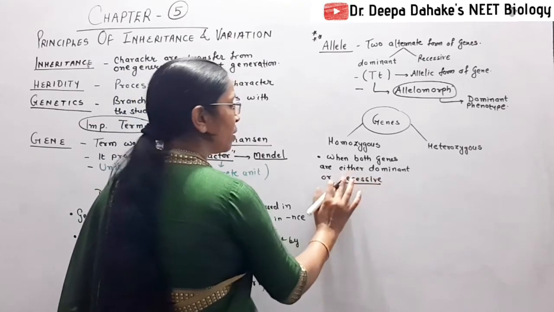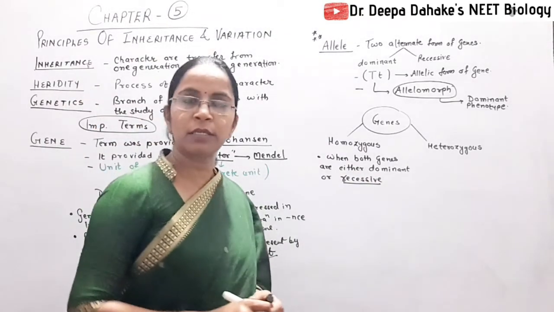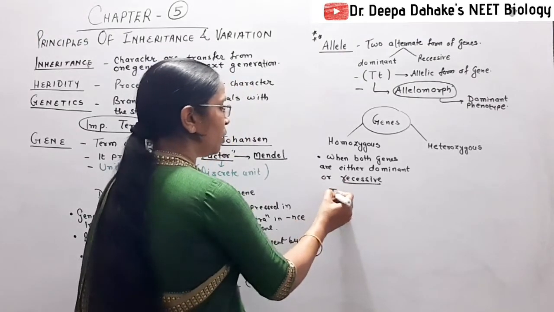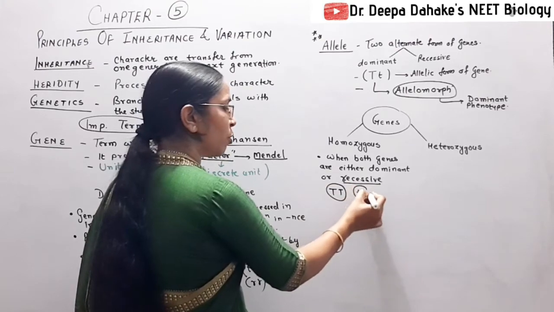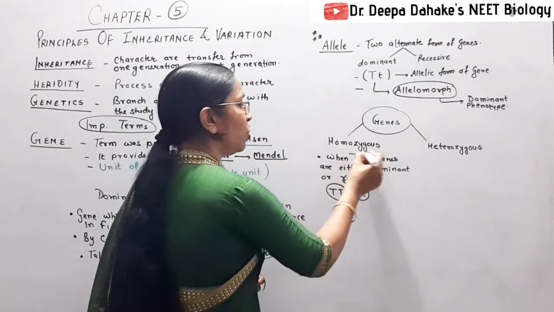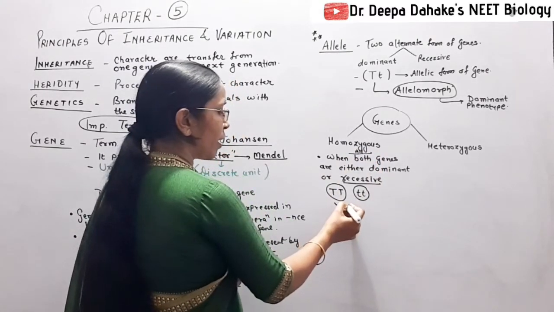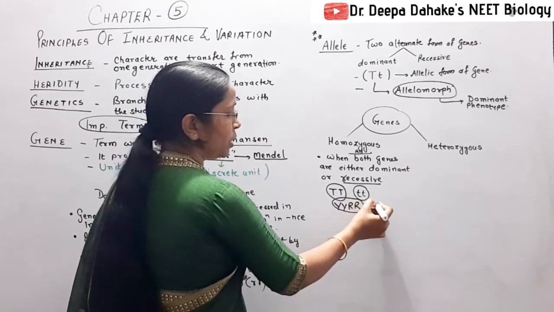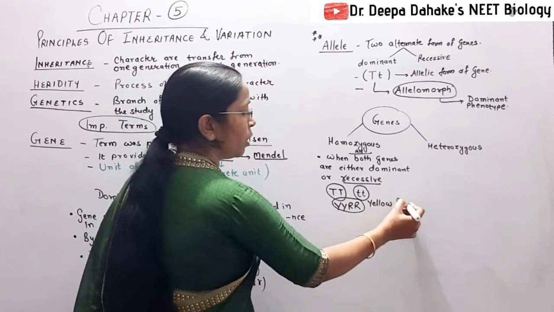Then you remember this condition is called homozygous. So homozygous means, you remember, capital T is a homozygous condition, small t is also a homozygous condition. Instead of both, you can also remember all, that is capital Y, capital R, that the seeds are yellow as well as round in shape.